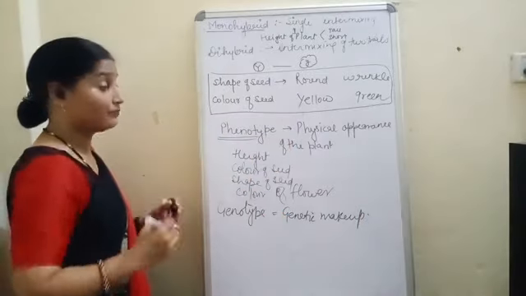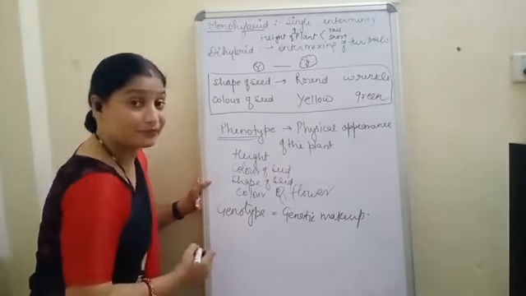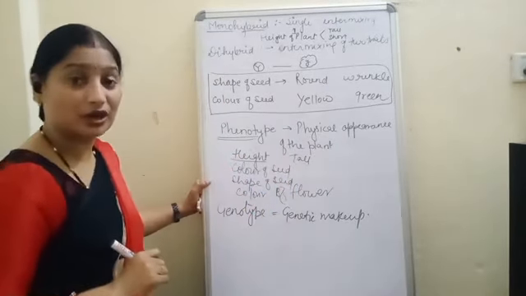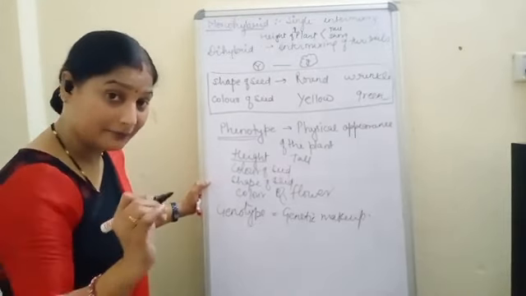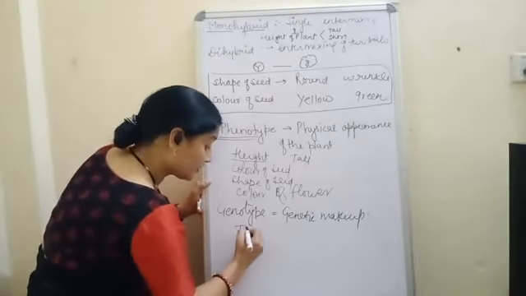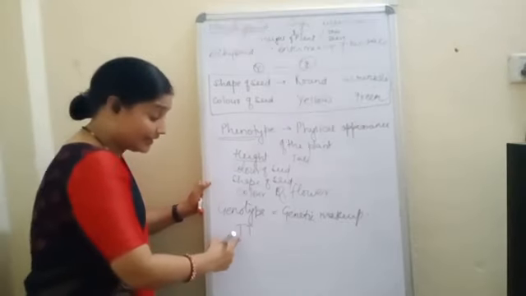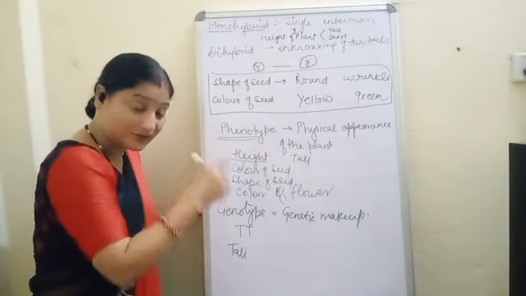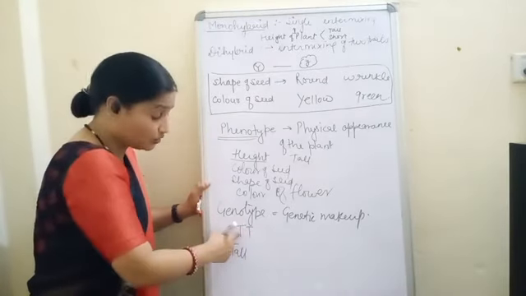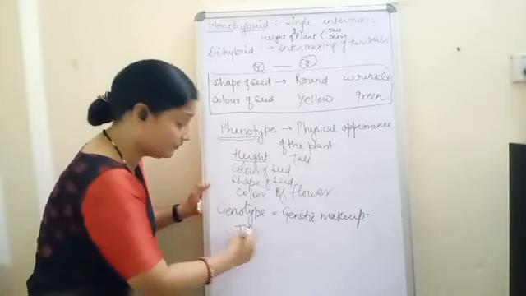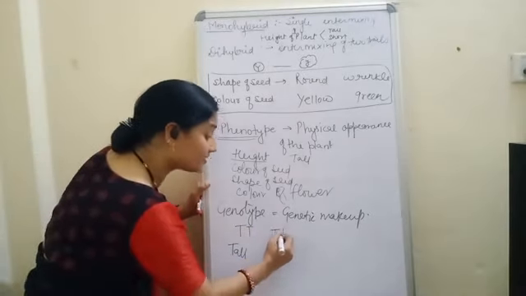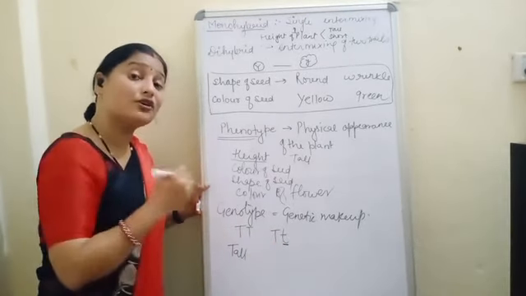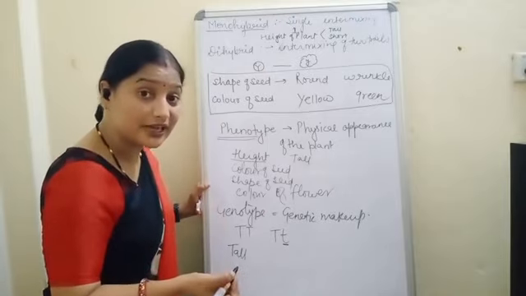Okay? Suppose I am telling you height. Now, we can see the height is either tall. Suppose the height is tall. But height is tall. Clear? The genes may be homozygous. If we write capital T, this is also called as tall. Just now we have seen it is homozygous. So the capital T, they will represent themselves. And suppose if I write this, then this small t is recessive. It will not show its character. Then who will show its character?